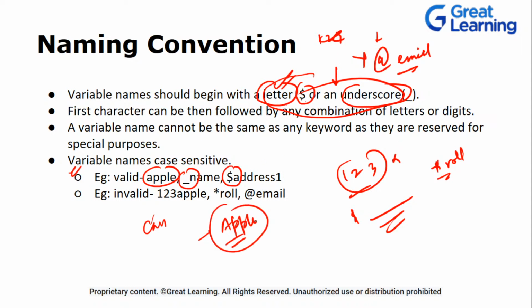Now, if someone has declared a variable apple with A as uppercase, and then is trying to access this apple using the lowercase a at the front, can we do that? Will it throw an error that the variable is not declared, or will it work? Are these two variables the same, or will it throw us an error? Quickly write a yes or no. Error, yes, correct. These are two different things. So this is all about naming conventions.